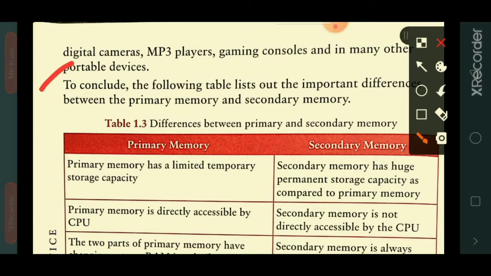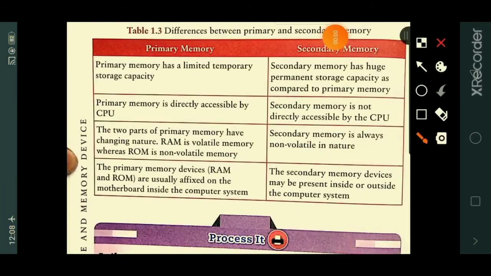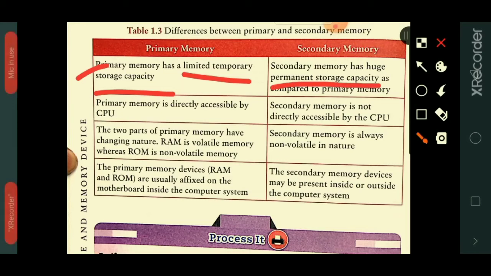To conclude, the following table lists the important differences between primary memory and secondary memory. Now we will discuss the difference between primary and secondary memory. From this we will conclude our first chapter. Primary memory has limited temporary storage capacity, but secondary memory has huge permanent storage capacity as compared to primary memory.